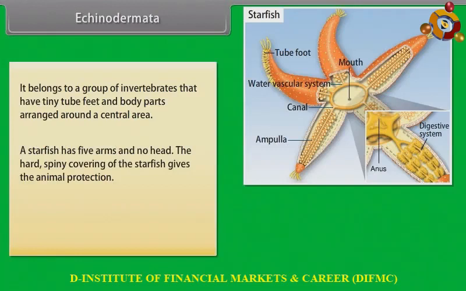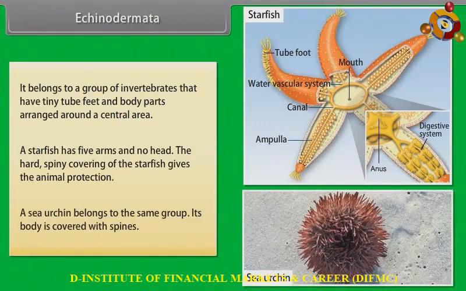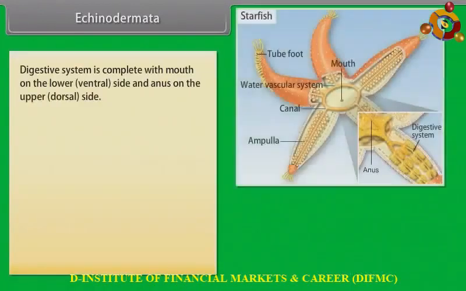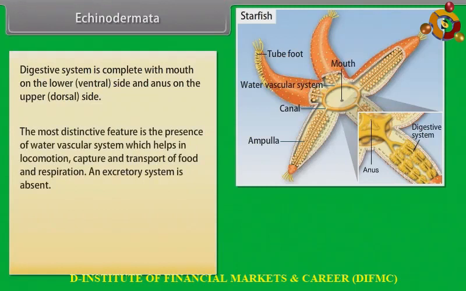The hard spiny covering of the starfish gives the animal protection. A sea urchin belongs to the same group. Its body is covered with spines. Digestive system is complete with mouth on the lower ventral side and anus on the upper dorsal side. The most distinctive feature is the presence of water vascular system, which helps in locomotion, capture, and transport of food and respiration. An excretory system is absent.